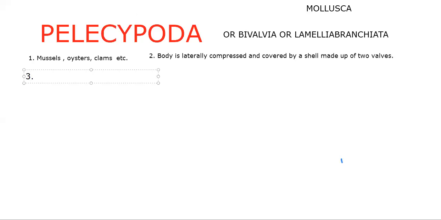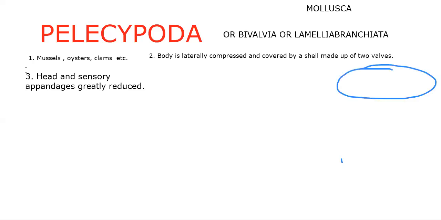The characteristic features of these organisms, we start from the head. Head and sensory appendages are greatly reduced. To see a well-developed head and sensory appendages, the best one is gastropoda and the next is cephalopoda. Next, the foot. The foot is wedge-shaped.